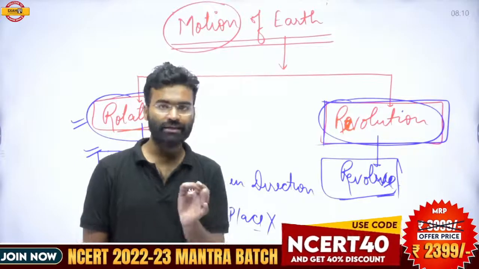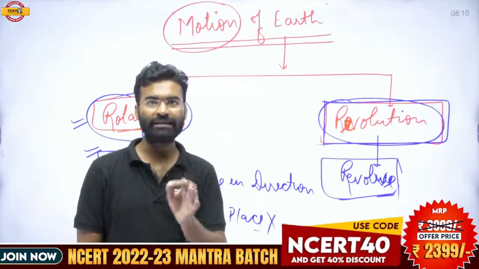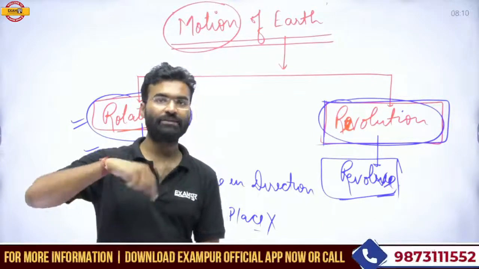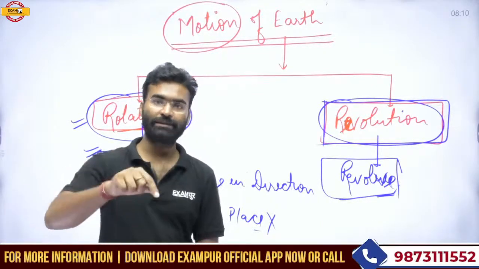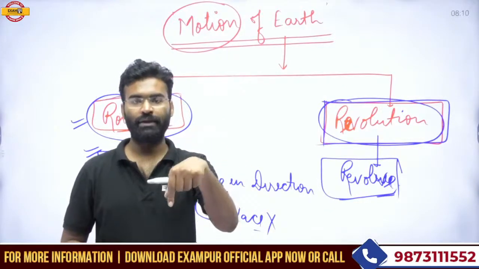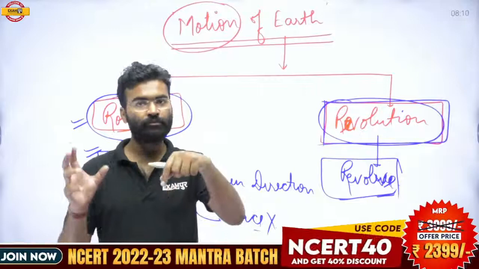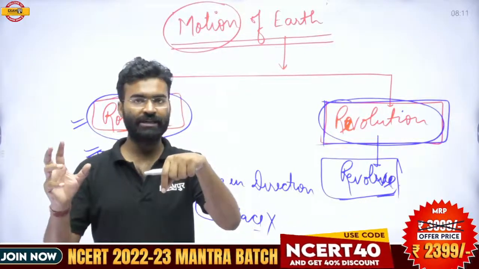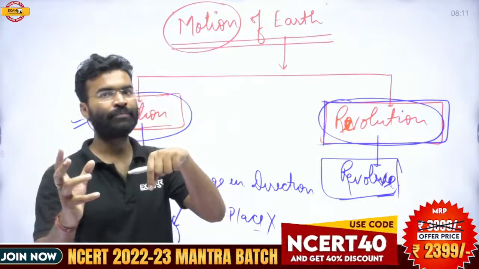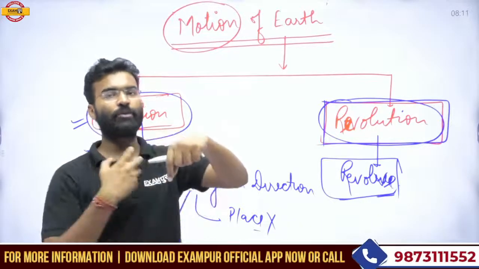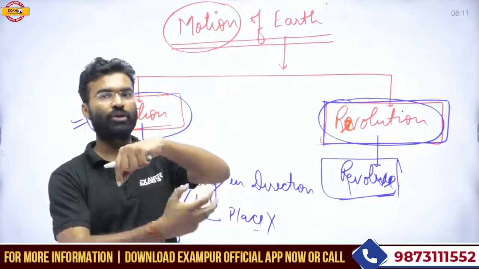Revolve means if any object changes its direction as well as its place around any center point. If any object is moving around any center point, the direction will change and the place is also changing with the direction, then such type of movement is called revolution.